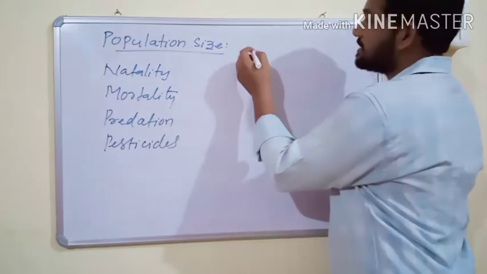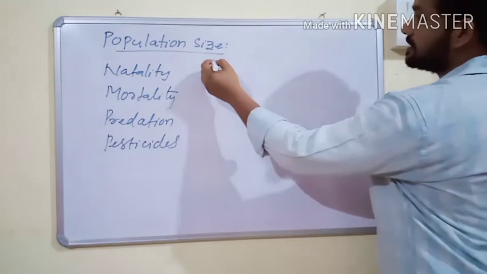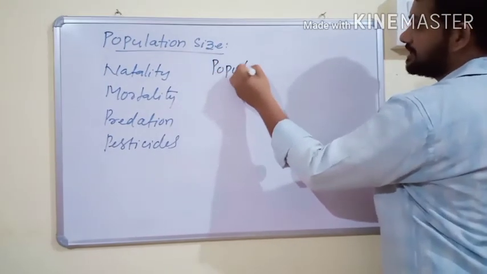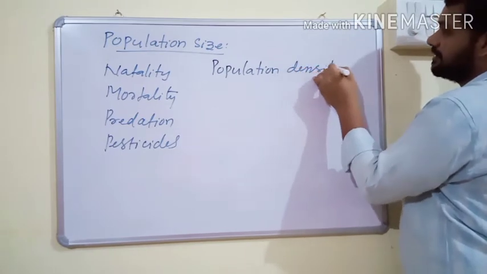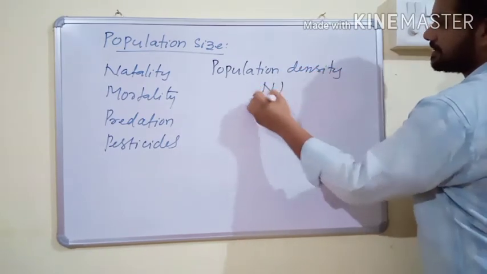Population size is also called population density, and it is designated as N.